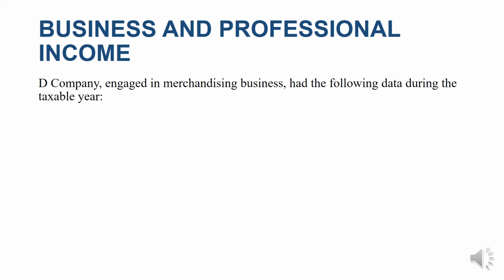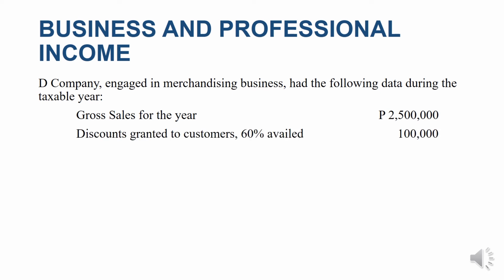The company engaged in merchandising business had the following data during the taxable year. It had gross sales for the year of 2,500,000 pesos, and discounts granted to customers of 100,000 pesos, but only 60% of this amount has actually been availed by the customers.